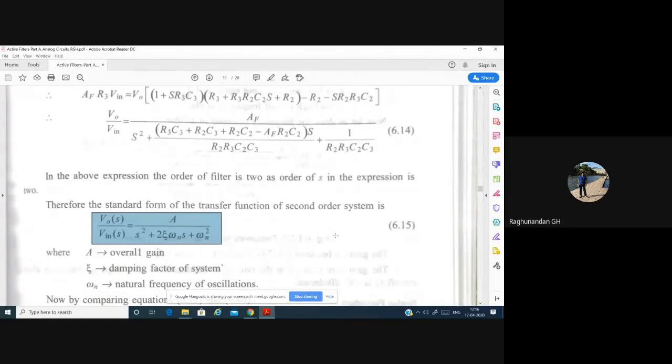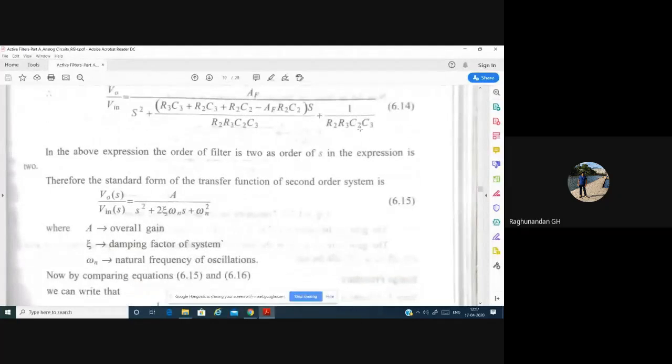So in what proportion the voltage is going to reduce, that is defined by the damping factor. Here we are going to compare this entire equation with respect to this equation, and we'll be able to find S square. When I compare S square, it is the same, and when I compare this, S is there, S is there. The remaining term we are going to compare with omega n square.